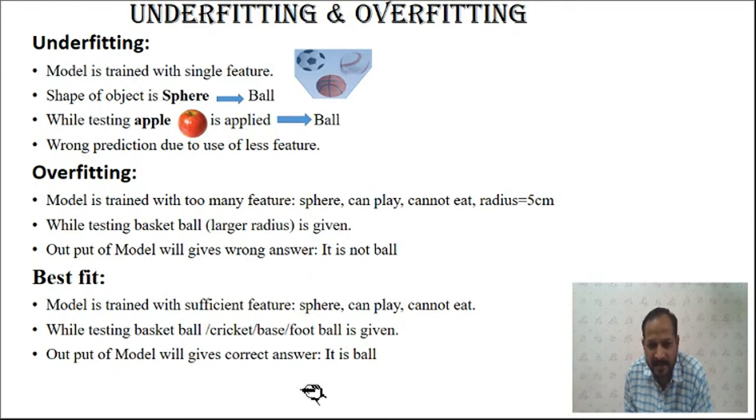Not very high, not very low. If there are very few parameters, it gives the problem of underfitting. If there is a very large number of parameters, the overfitting problem. So we have to compromise between a very large and a very small number of parameters, and find the minimum value of the bias, the minimum value of the variance, so that the error will be minimum. So we have to design this best fit model.